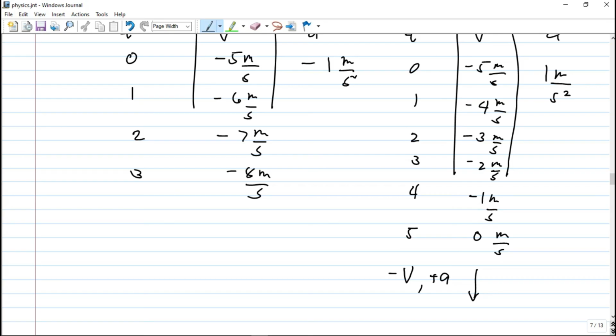We can conclude that if the velocity and acceleration have the same sign or they are in the same direction, the body is speeding up. And if the velocity and acceleration have opposite signs, the body is slowing down.